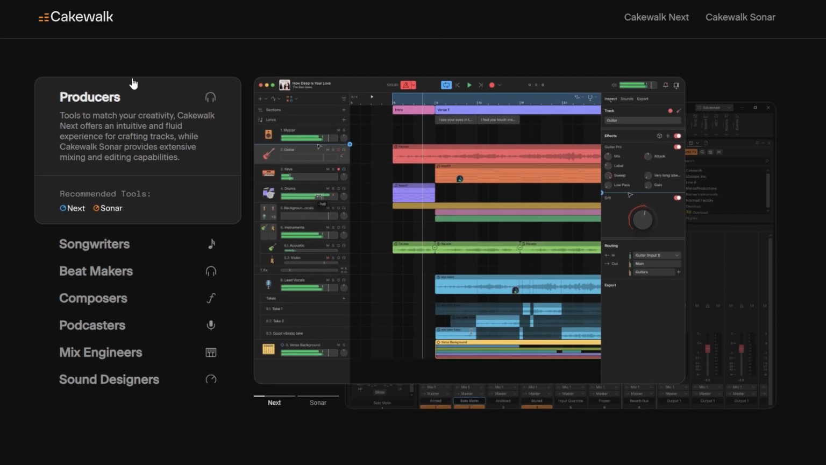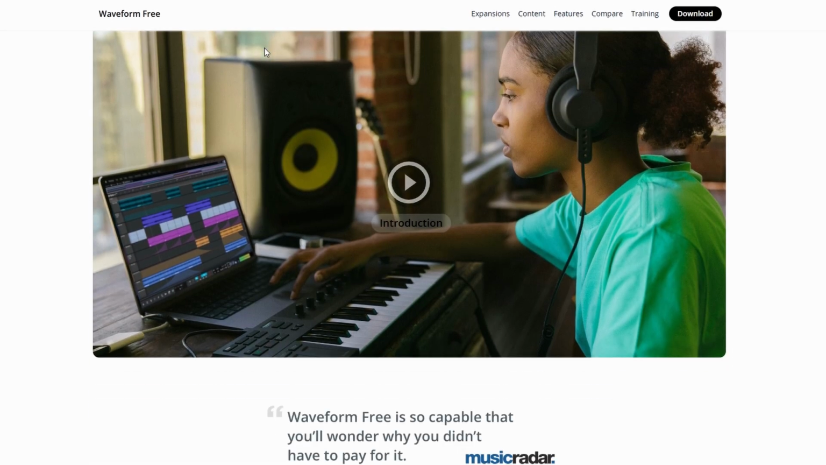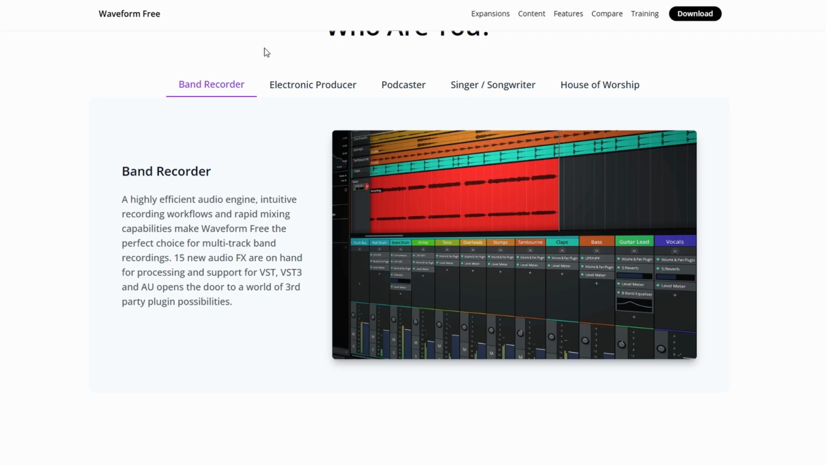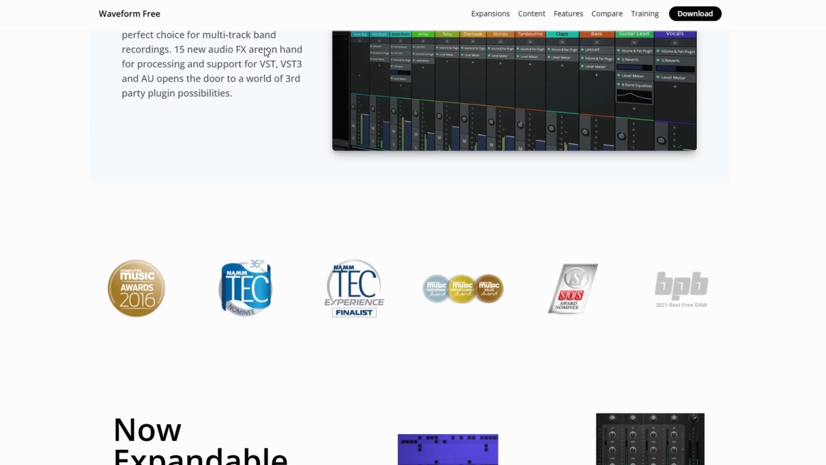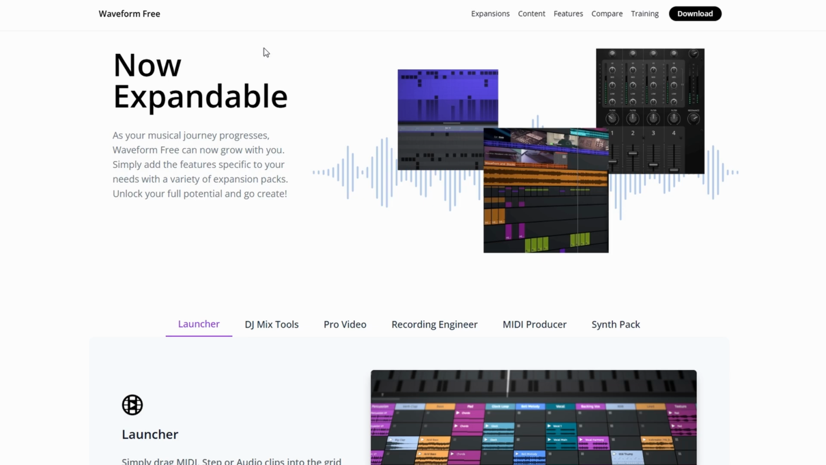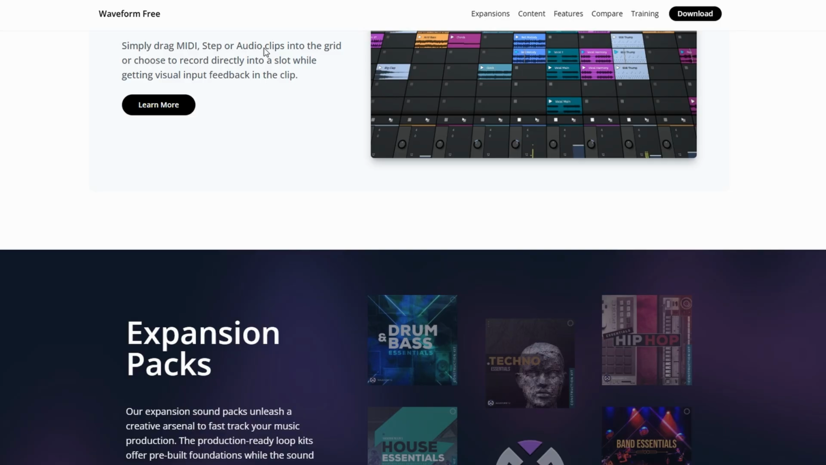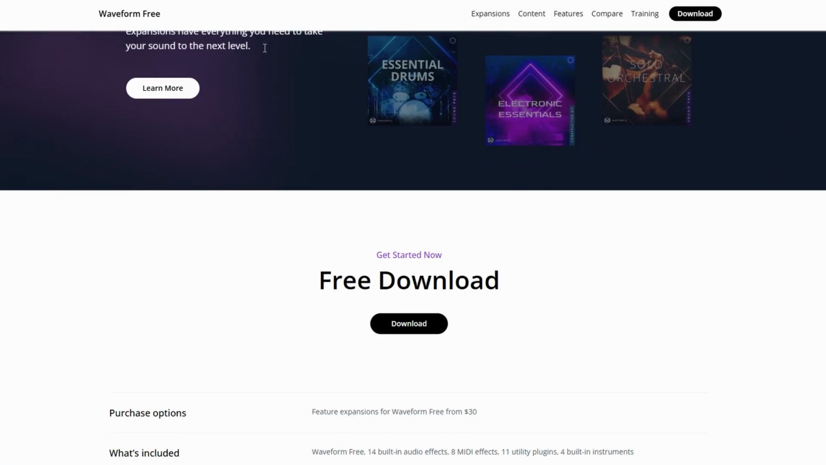Then there's Tracktion Waveform Free. It works on Windows, Mac, and even Linux, and it doesn't limit your tracks either. The workflow is really modern and drag and drop, kind of like Ableton in terms of arranging stuff. Takes a little getting used to if you're brand new, but it's super powerful for $0.